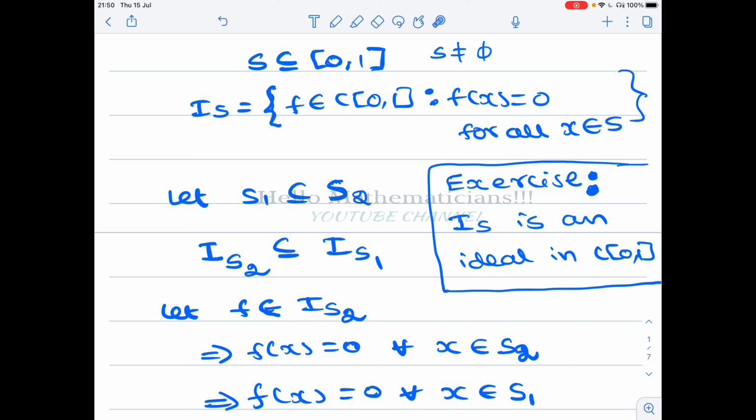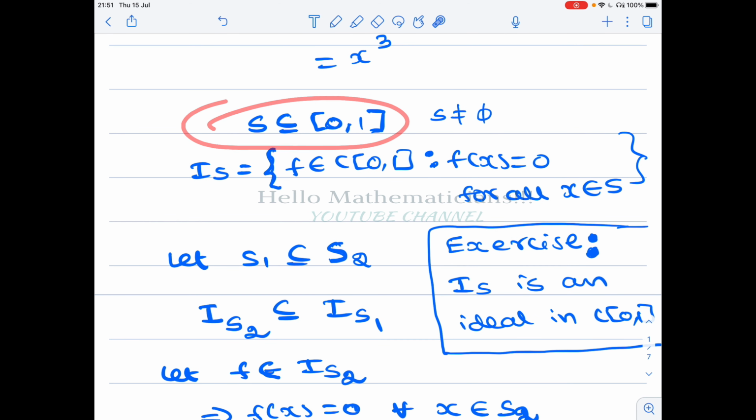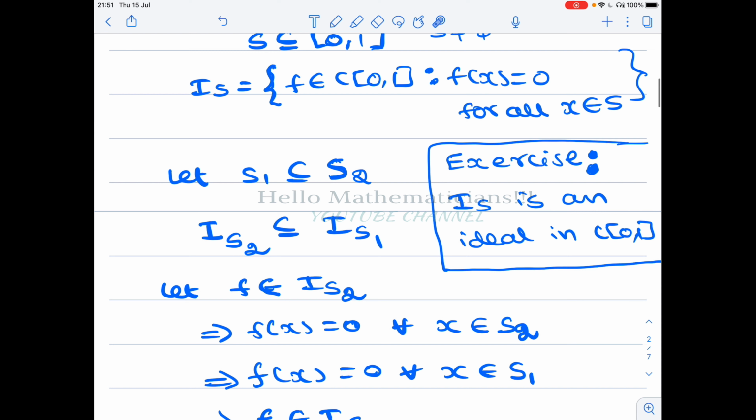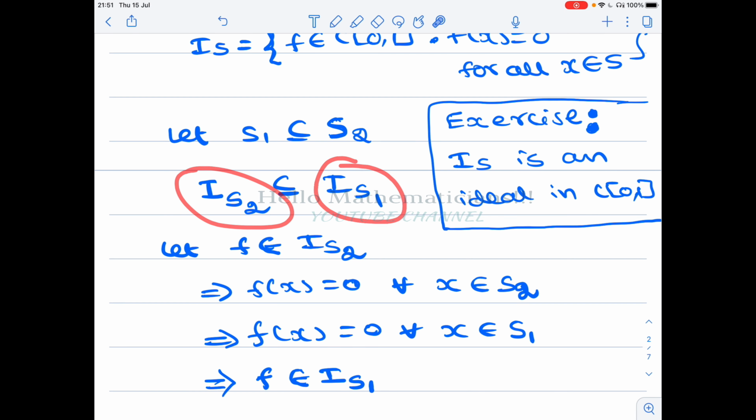I will talk about prime ideals in C[0,1]. In that video, I will prove that there are ideals in C[0,1] which are not of this form I_S for some S. Okay, now let's make some observation. Suppose we take two subsets of [0,1], say S1 and S2, such that S1 is contained in S2. Then the associated ideals: when the set increases, the ideal decreases. So if S1 is contained in S2, then I_S2 is contained in I_S1.